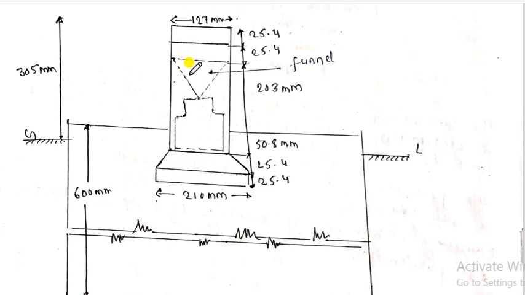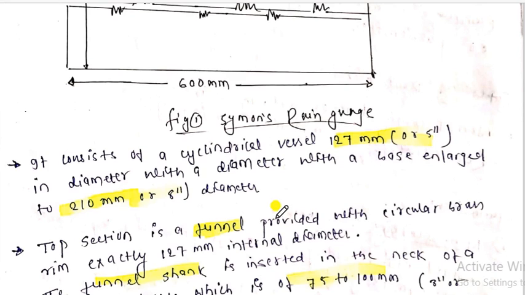And the height of the cylinder is 305 mm, right? So we can see that from here, this is known as the funnel. The same thing is explained here: it consists of cylindrical vessels of 120 mm, which is also known as 5 inch in diameter, with the diameter of the base enlarged to 210 mm. So no need to explain, it is all written in the above figures.